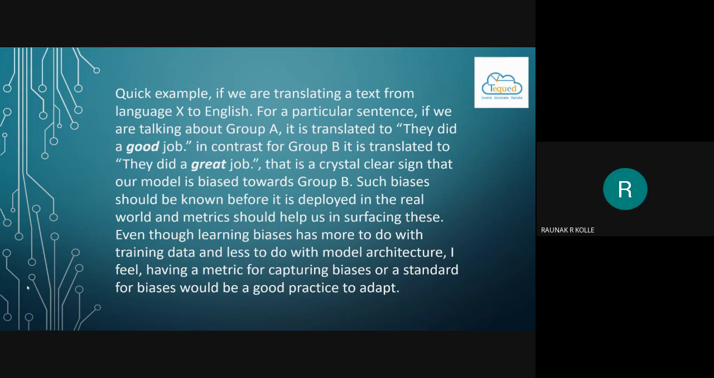Such biases should be known before it is deployed in the real world, and metrics should help us in surfacing these. Even the learning biases are more to do with training data and less to do with model architecture. I personally have a feeling that a metric for capturing biases or standard biases would be a good practice to adopt.